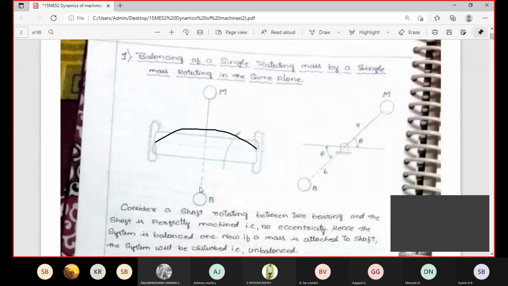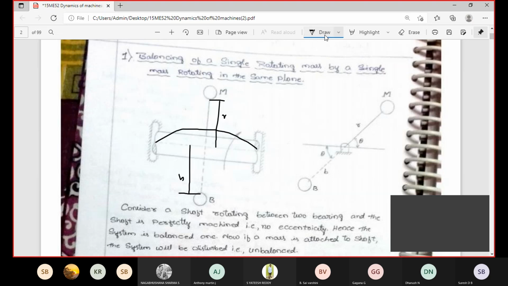From the center to here, you can consider the radius. See, here to here, this particular distance only you can consider. This one is small r. For this one, you can consider only this particular portion, here to here. This one is small b, the radius of the balancing mass.